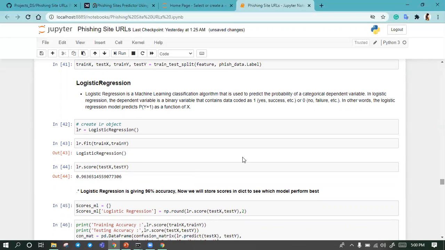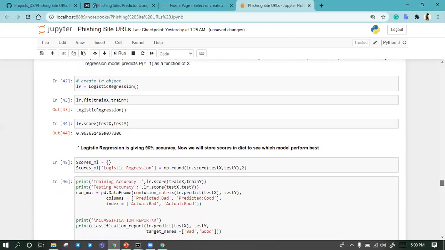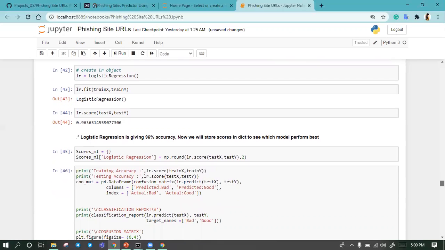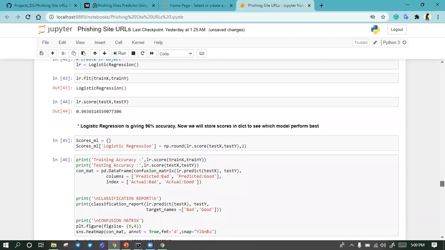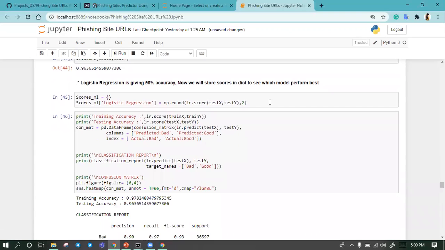So here we create a logistic regression object, and we fit it with train x and train y. After that, we check the score. We're getting a very good score, which is 90.96. So this is very good for a machine learning model.